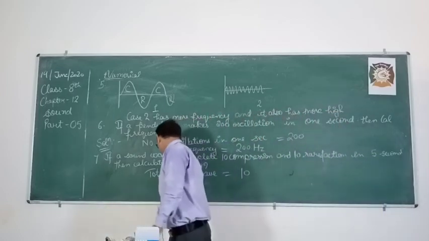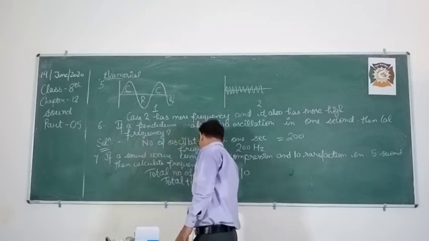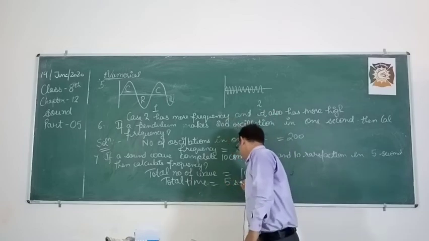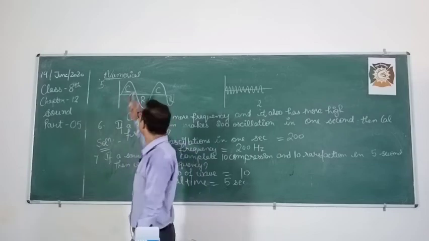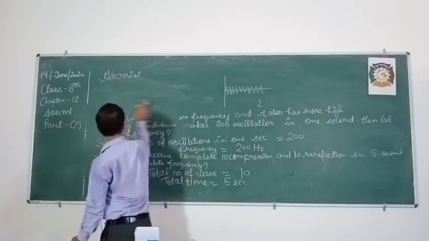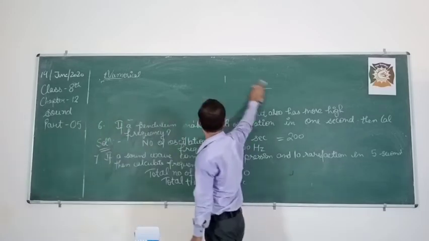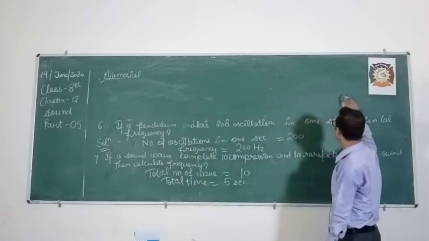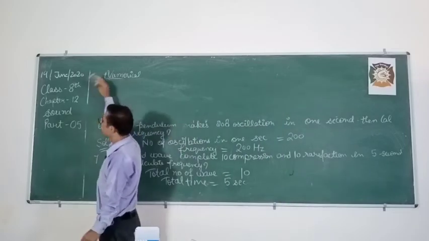Now total time. How much time is given to you? That is 5 seconds. So solve it. Let's see if you can take out the answer and match with my answer. Try by yourself, then only you are able to understand it. Try to solve it before me. I am solving on the board.